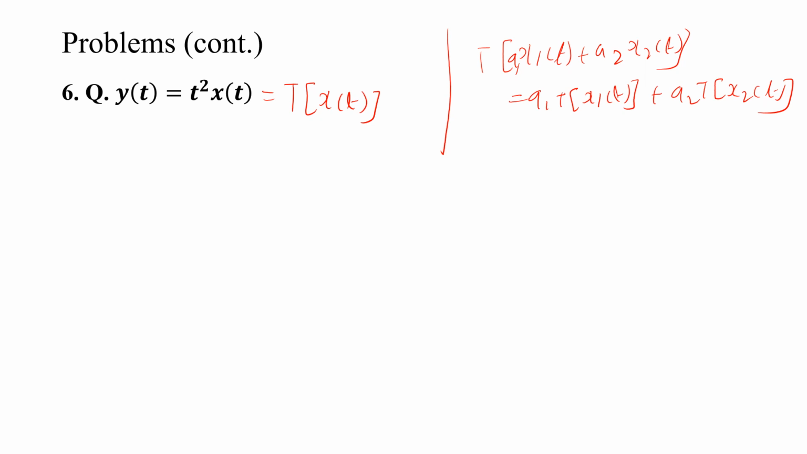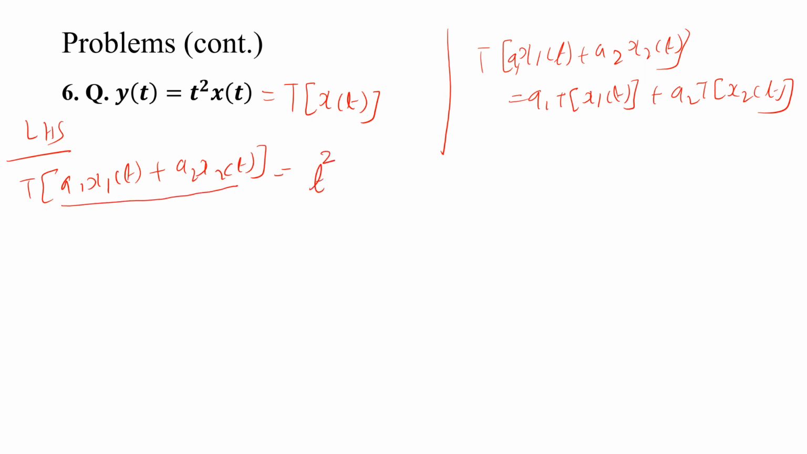Okay, so t square x of t. First thing, LHS: T of a1 x1 of t plus a2 x2 of t. In place of x of t you have to put a1 x1 of t plus a2 x2 of t. So it is t square into a1 x1 of t plus a2 x2 of t.